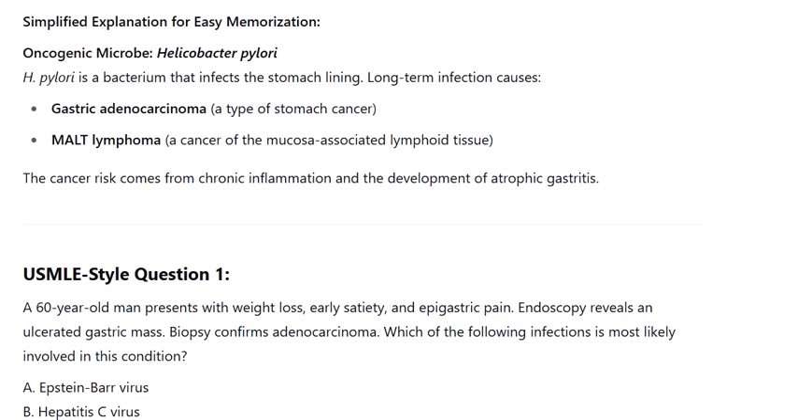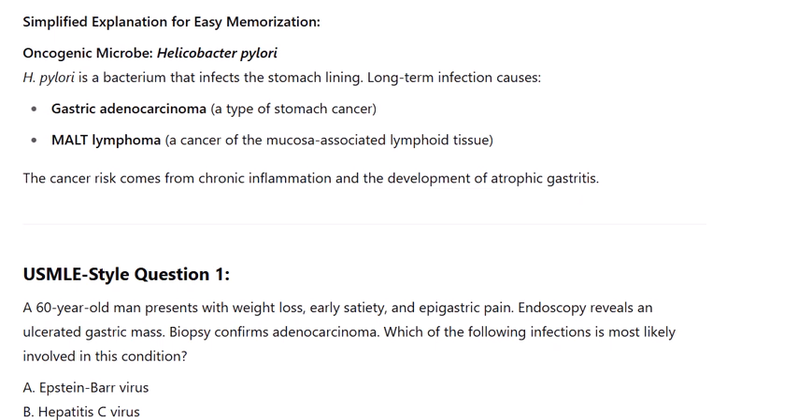Oncogenic microbe Helicobacter pylori. H. pylori is a bacterium that infects the stomach lining. Long-term infection causes gastric adenocarcinoma, a type of stomach cancer, and MALT lymphoma, a cancer of the mucosa-associated lymphoid tissue. The cancer risk comes from chronic inflammation and the development of atrophic gastritis.